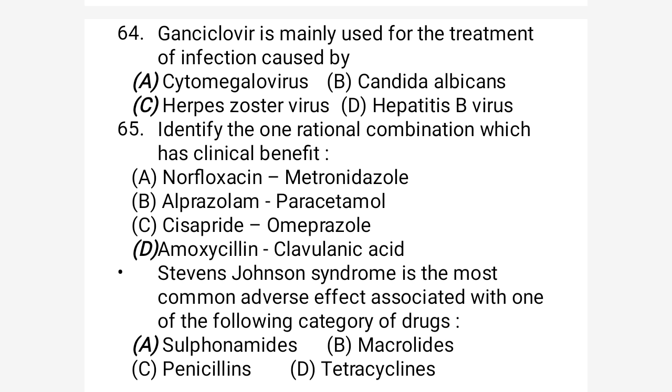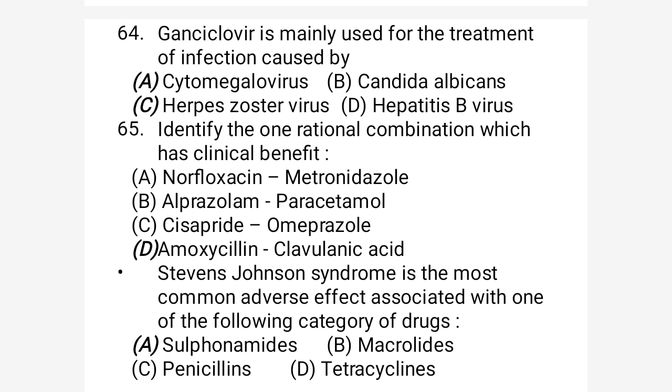Question number 65 now. Identify the rational combination which has clinical benefits. Rational combination means we have to identify the combination of drugs which will have clinical benefit.